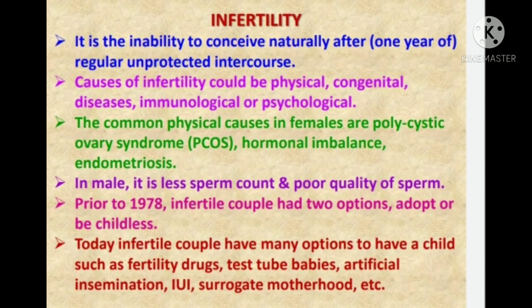Infertility. Infertility is defined as the inability to conceive naturally after 1 year of regular unprotected intercourse. The causes of infertility could be physical, congenital diseases, meaning inborn diseases, immunological disease, or even psychological disease. So these are the different reasons for being infertile.